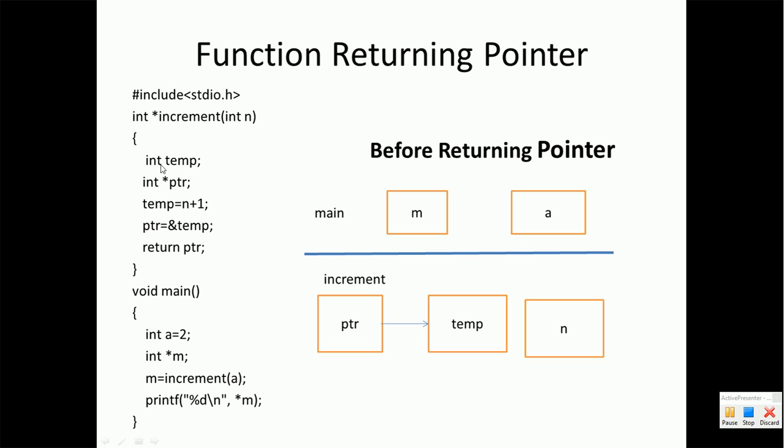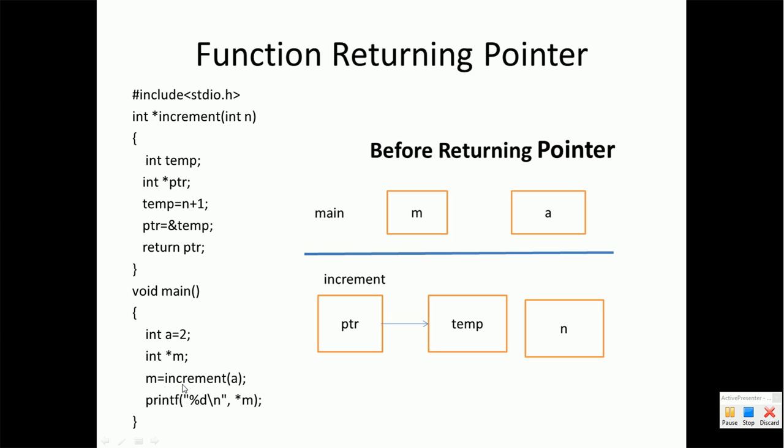Again there are two functions, main and increment. In main we have declared one variable a, of type integer, having the value 2. Then we have written int *m, that is, m is a pointer variable of type integer. After that we call the increment function, passing the value of variable a, and the returned value of the increment function is stored in the variable m, which is actually the address of an integer variable. That's why it is stored in a pointer variable m of type integer.